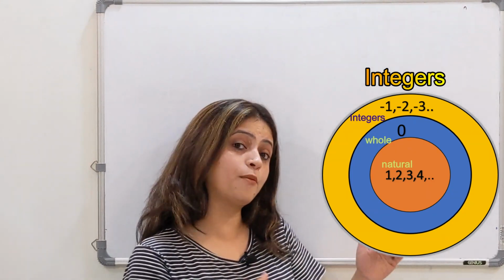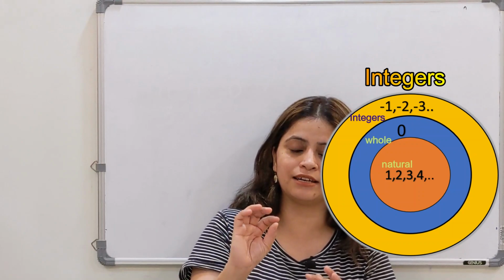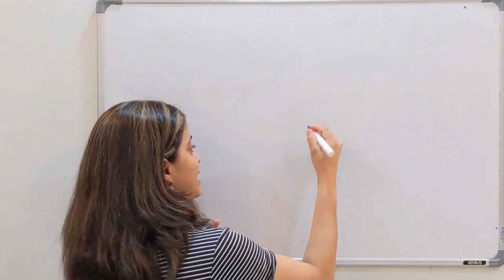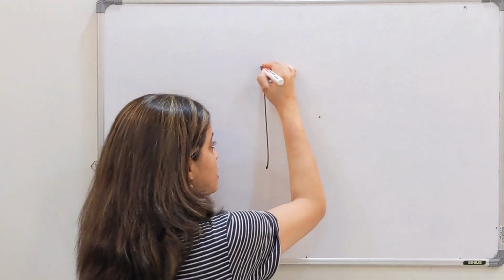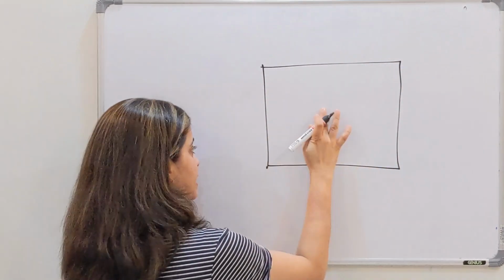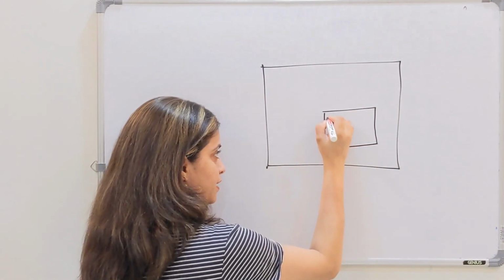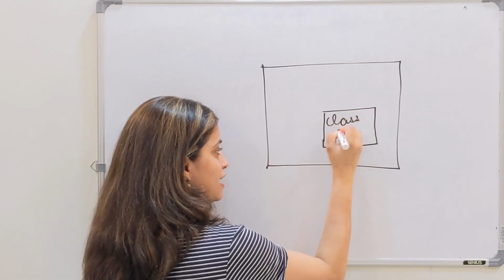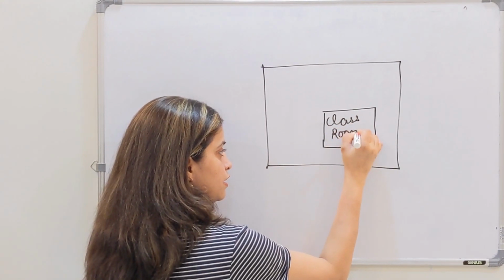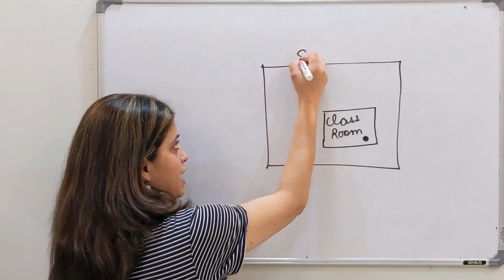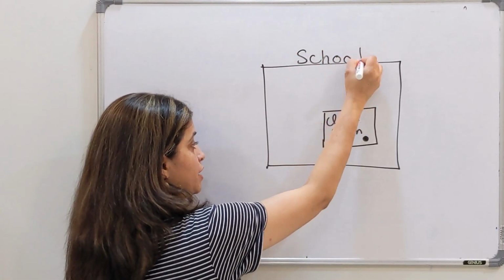Now before moving further, let's try to understand with a very basic concept. Imagine that there is a school, which contains a classroom. There is only one classroom in the school. Now in this classroom, there is a very studious boy sitting inside, and this is your school.